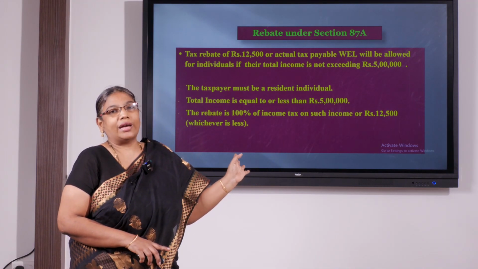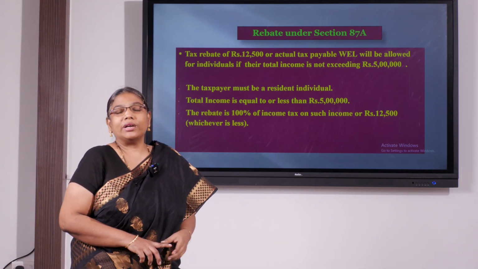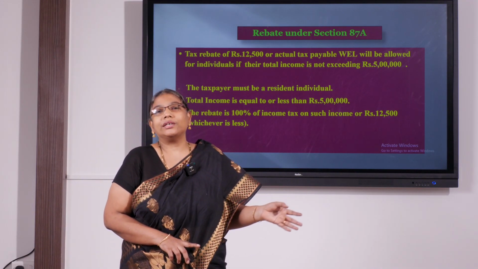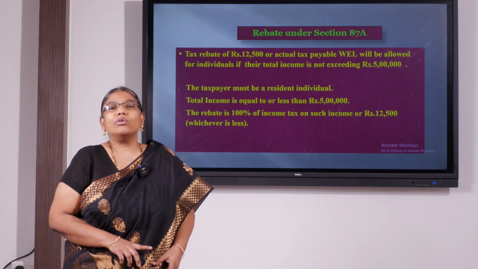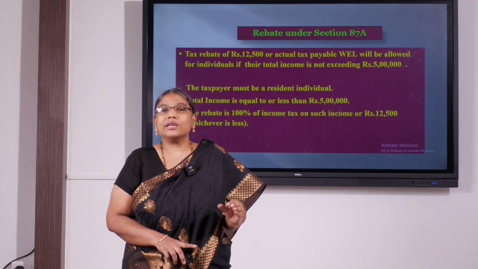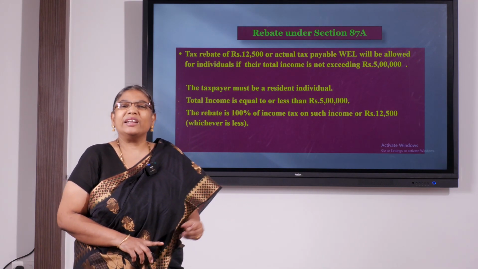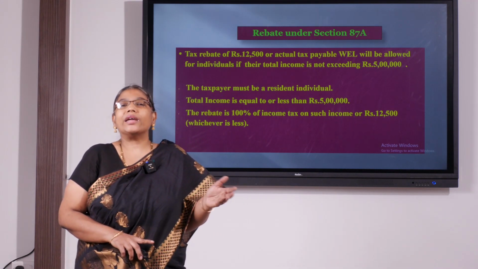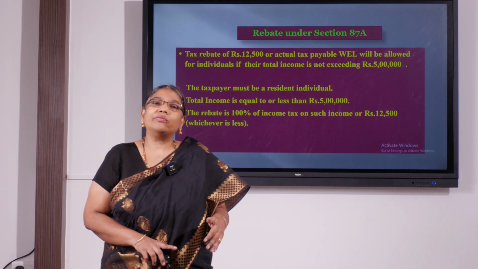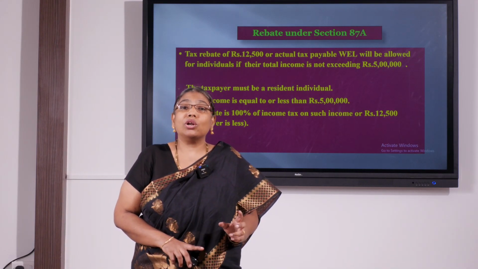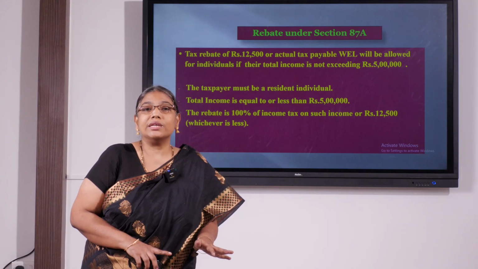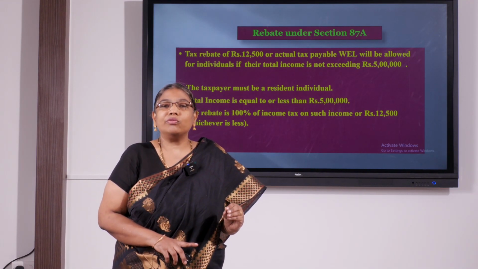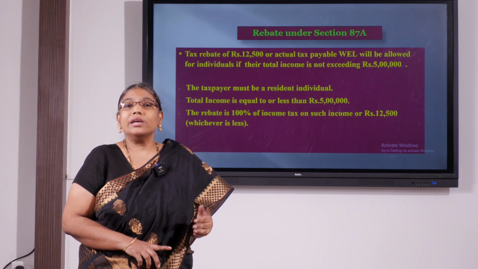Okay, and here one more point I have to tell you: the income or the tax which we are computing, we have to round off to the nearest 10 for easy computation of tax liability and all that. It can't be in fraction. Okay, so 5 and above to the next 10, less than 5 to the previous 10. Okay, it is not to hundreds, it is not to thousands. You have to round it off to the nearest 10, because it is a huge burden.